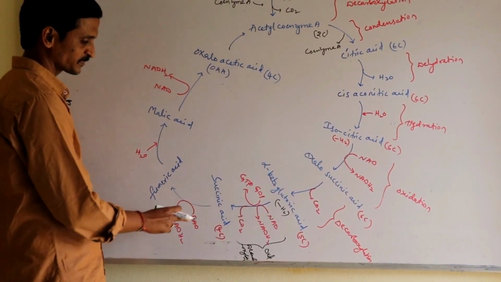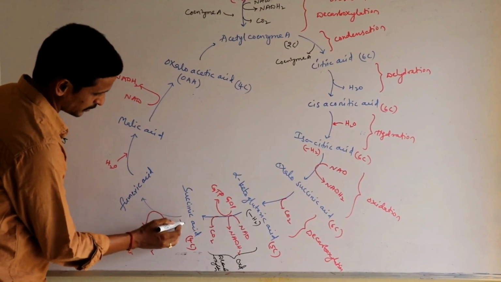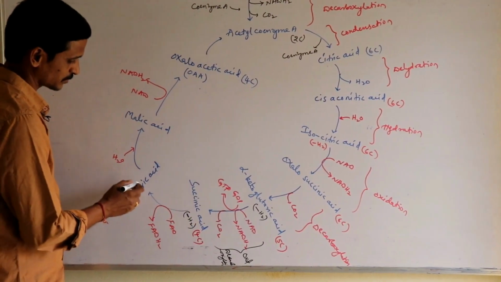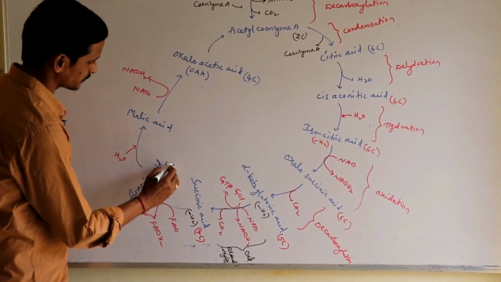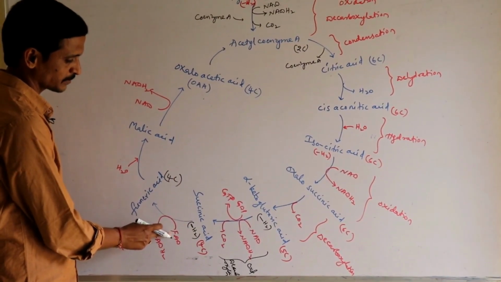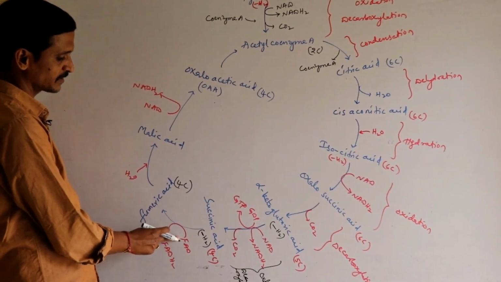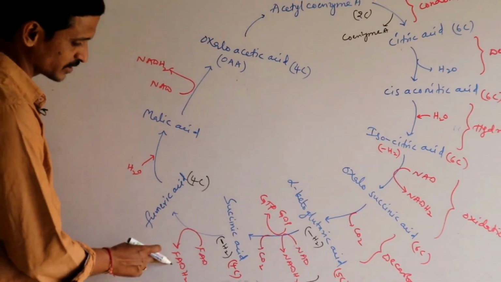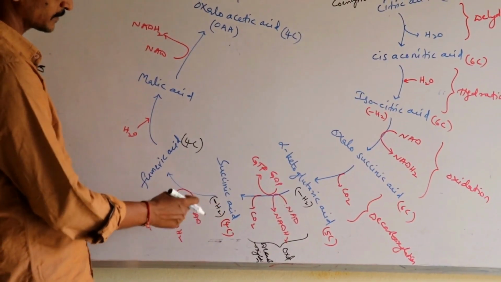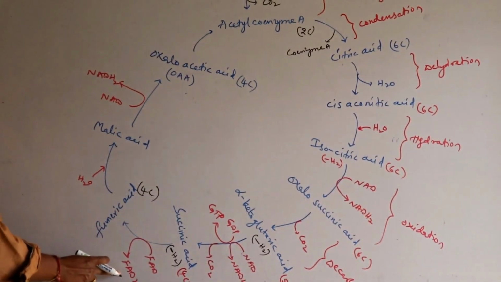GDP, by accepting inorganic phosphate, leads to the formation of GTP. Now this succinic acid, a 4-carbon compound, by losing hydrogen ions, by losing that H2, is converted to fumaric acid. The number of carbons remains the same, 4. This time the H2 is taken by another electron acceptor, called FAD, flavin adenine dinucleotide, and it is reduced to FADH2. So far we got NADH2 and here FADH2.